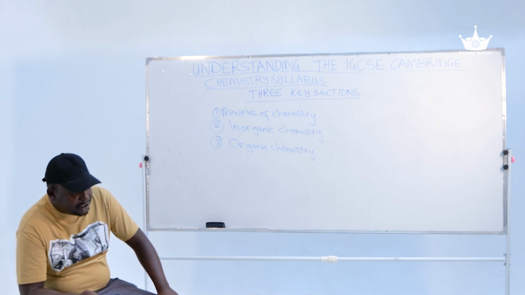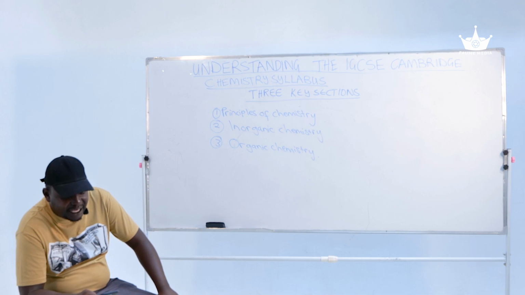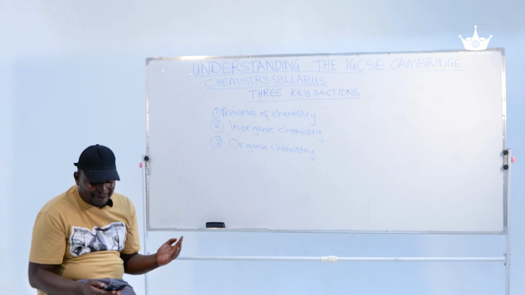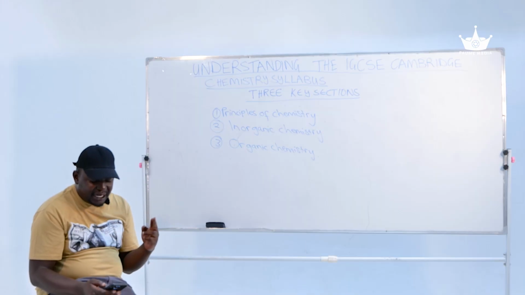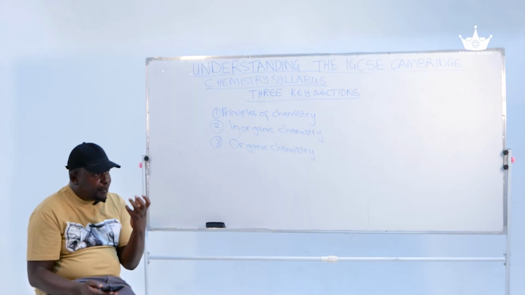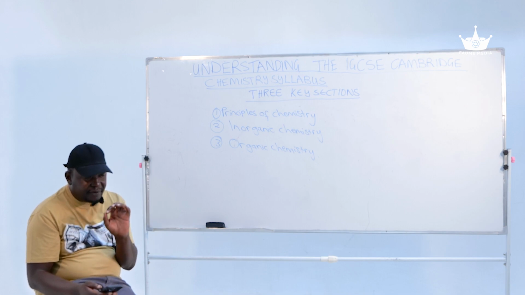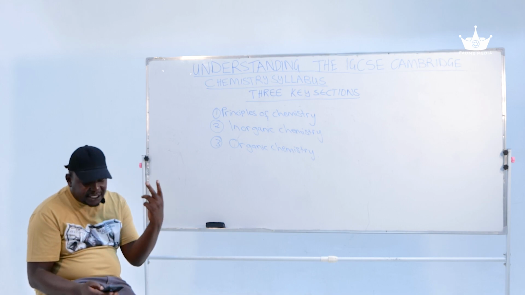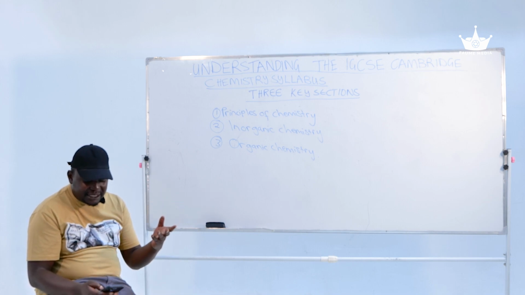Number four, let's talk about the real-world applications of chemistry. Remember that chemistry is not just about passing an exam. It plays a major role in fields like medicine. Drug development and the pharmaceutical industry are dependent upon chemistry. We also have environmental science, understanding pollution and climate change, which is also very important. We have industrial applications like manufacturing processes, food chemistry, and cosmetics. It's also very important.